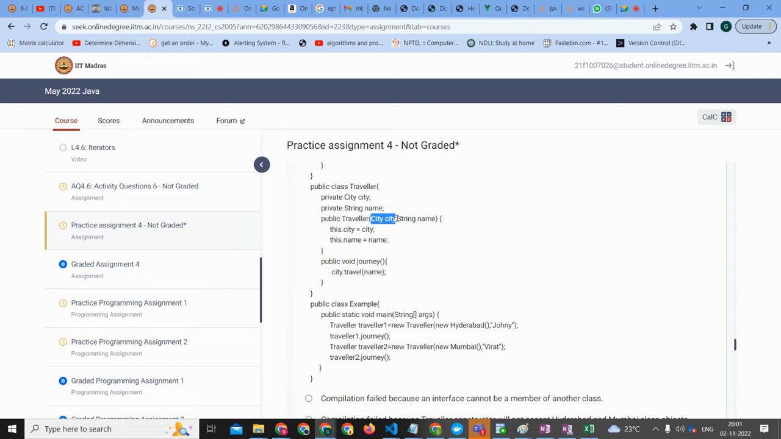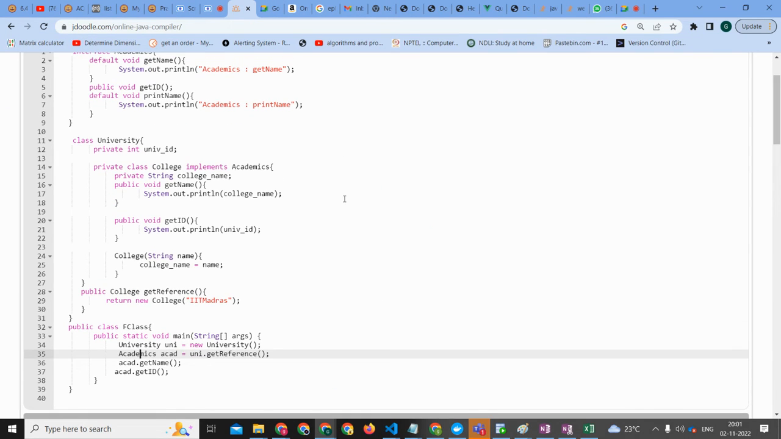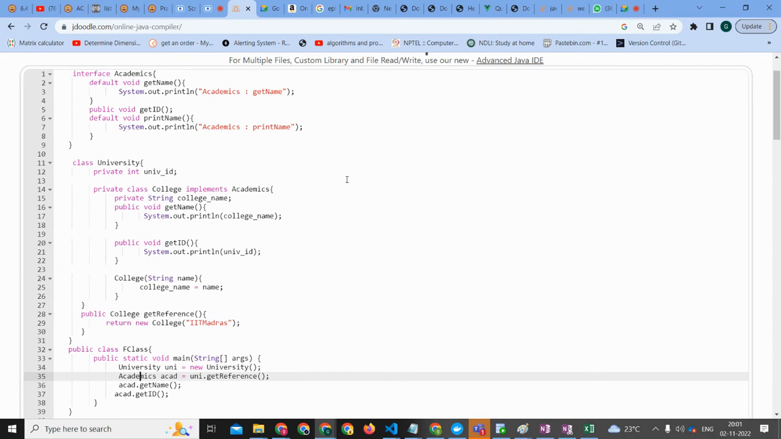Are you able to understand a little bit, Abrar? No, can you explain again from the question? Okay. In line number 35, we are creating acad object of academics type. College object of academics type. I mean, this is an object of college, of type academics. You're converting the type. In one line, you can directly convert it.